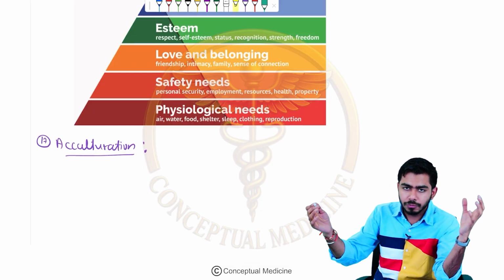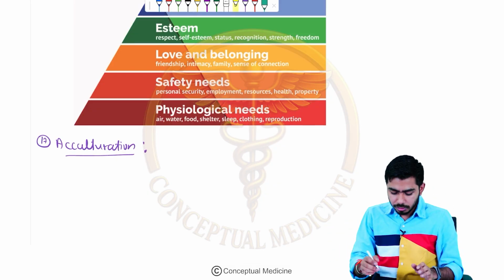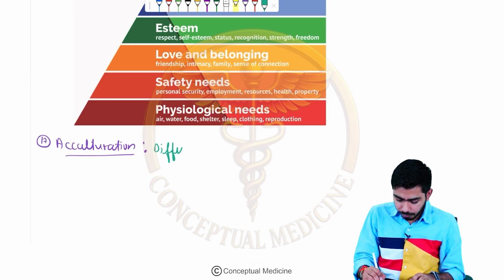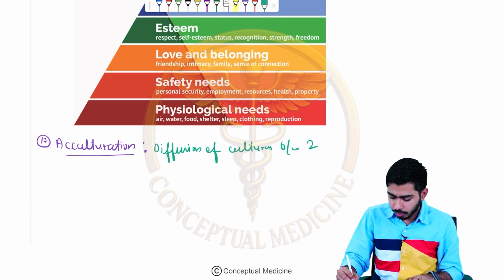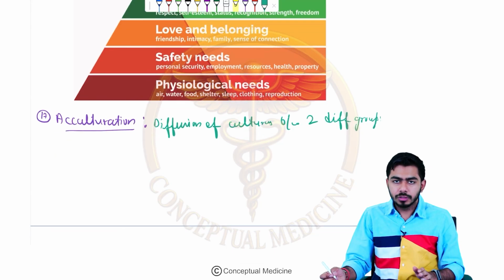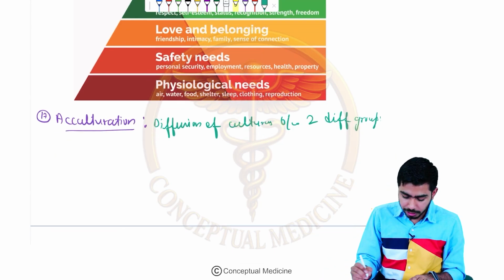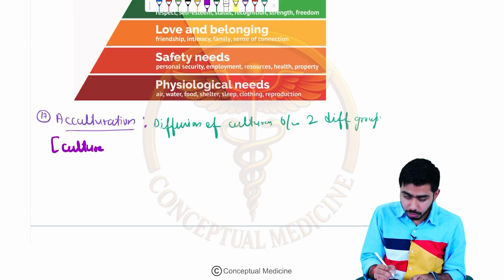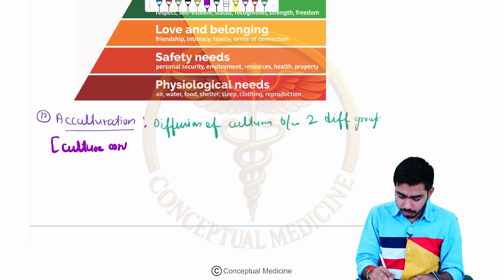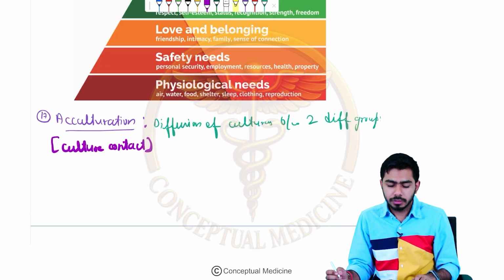This is the diffusion of cultures between two different cultural groups. That is called acculturation. This is also called culture contact, because we are combining two cultures.